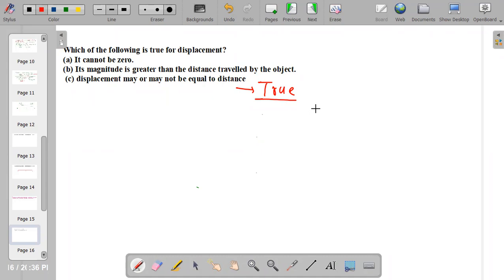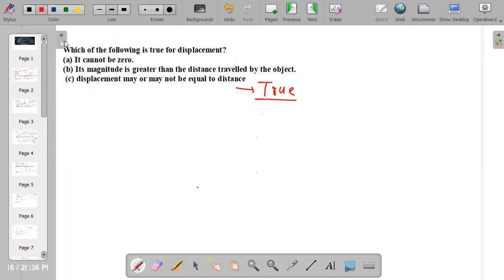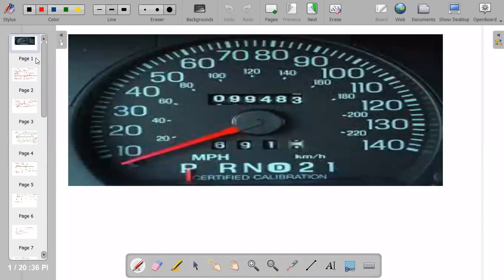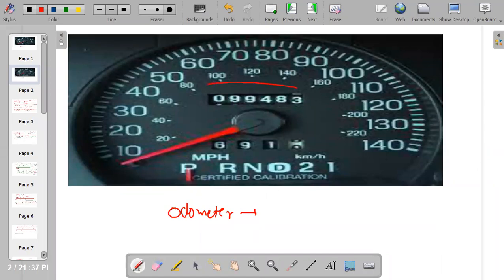Right now I want to show you something. This one is known as an odometer. You have seen this odometer. Yes, Bushra has seen this. You can see this odometer in your automobiles. Automobiles have this type of digits, and this digit shows you what your distance or displacement is.